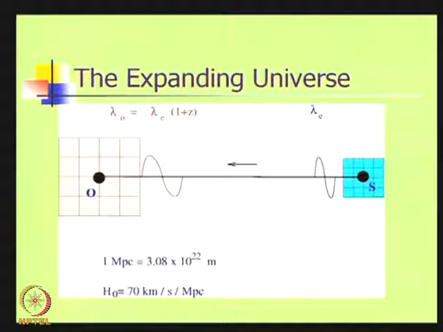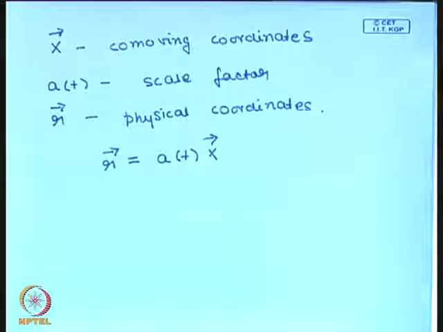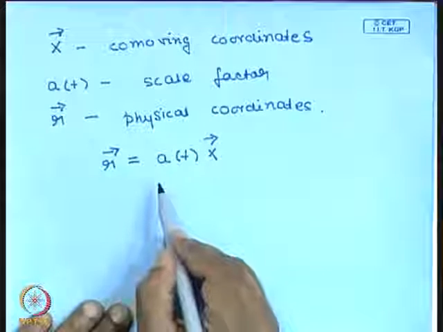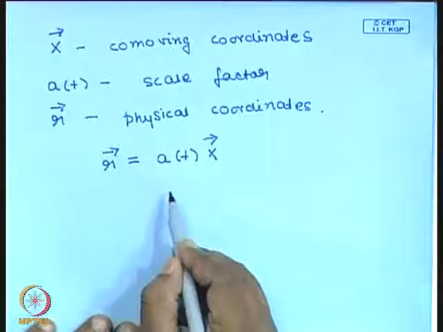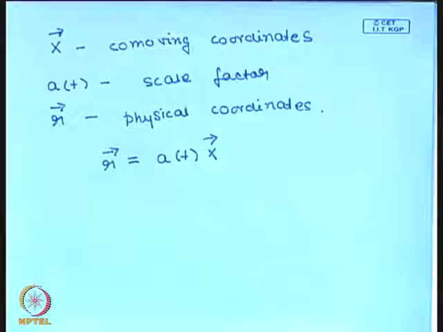Okay, so now we can have a coordinate system that is fixed to the galaxies, and the fact that the intergalactic separation is increasing is there in this function a of t. Now let us ask the question.